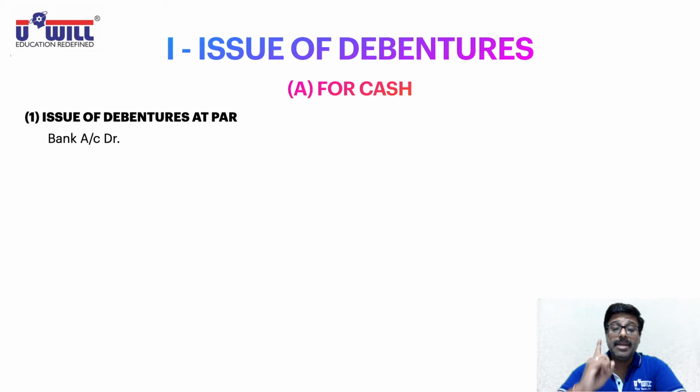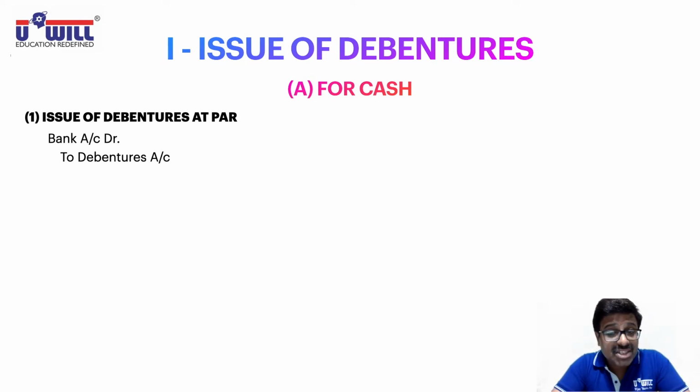So debentures are payable, credit the payable to debentures account. I repeat, bank is the receiver, debit the receiver, bank account debit; debentures are payable, credit the payable, they are our liability, to debentures account.